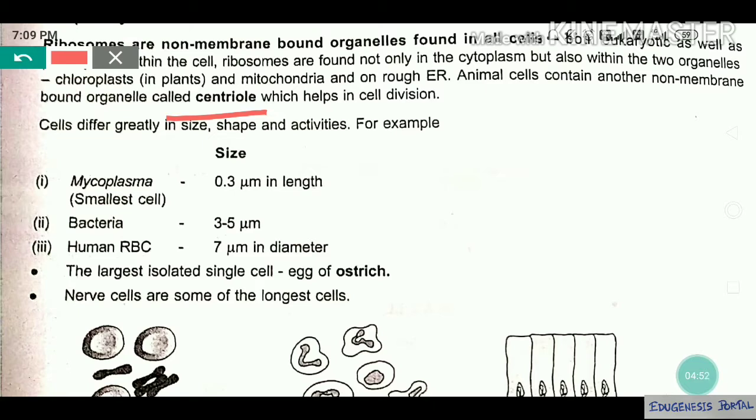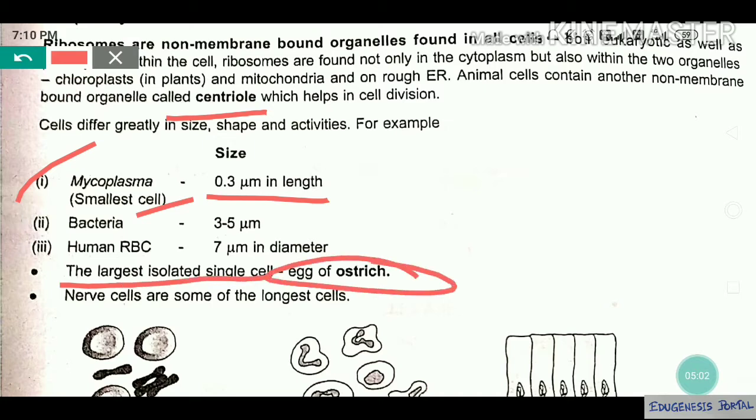Now you see, mycoplasma is the smallest cell, 0.3 micrometer in length. The largest isolated cell is the egg of the ostrich. And in our body, the longest cell is the nerve cell. Human RBC, what is the size? 7 micrometer. Bacteria, 3.5 micrometer.